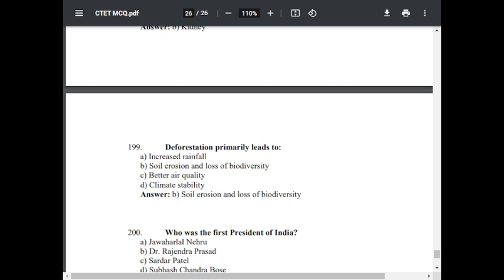Question number 199. Deforestation primarily leads to: option A increased rainfall, option B soil erosion and loss of biodiversity, option C better air quality, option D climate stability. The correct answer is soil erosion and loss of biodiversity.